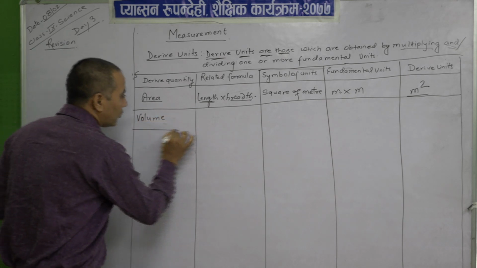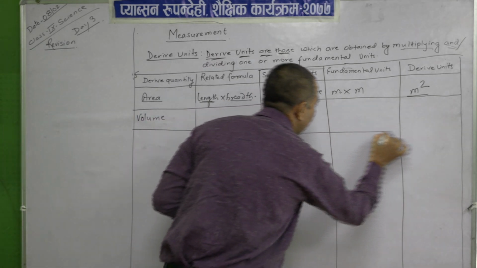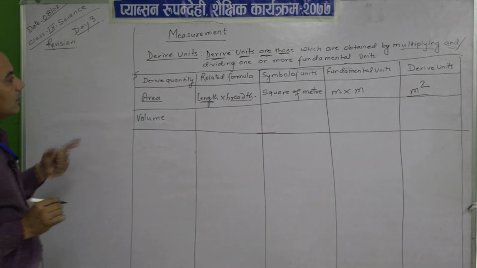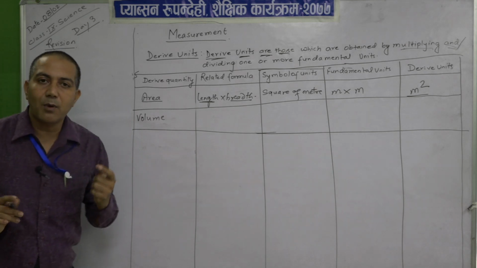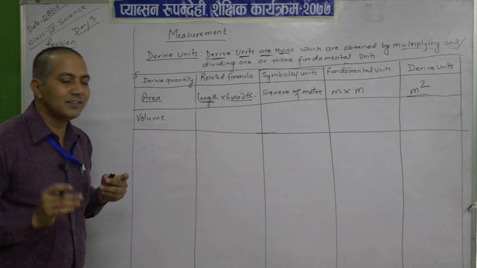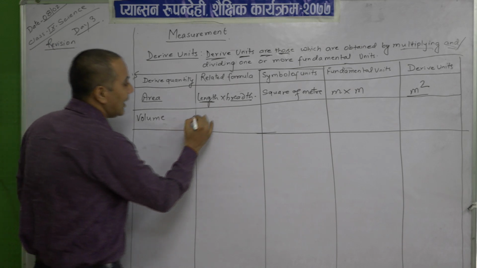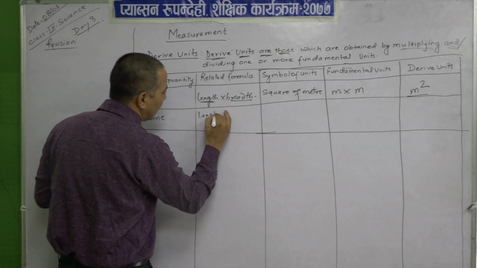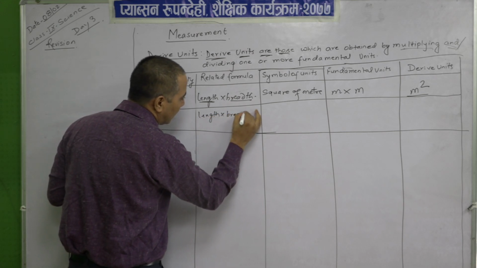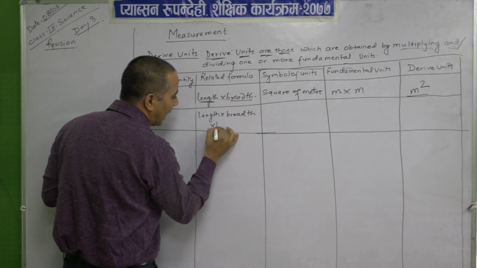First we go through the easiest one, volume. The related formula of volume, yes, you are good in mathematics, so you can easily say that it is length into breadth into height.